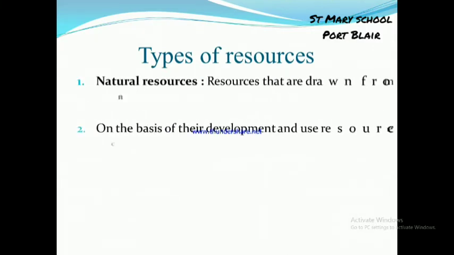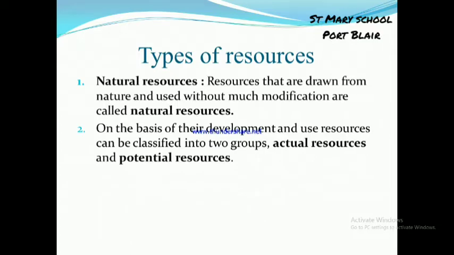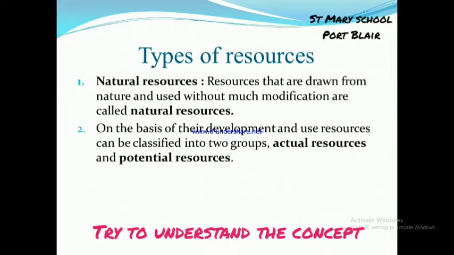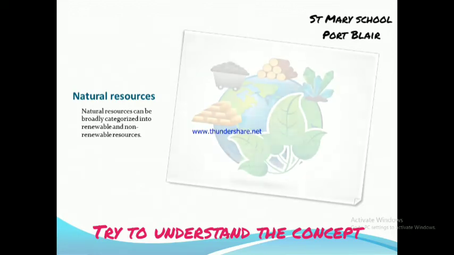Next, types of resources. Natural resources: resources that are drawn from nature and used without much modification are called natural resources. It means whatever we get from nature without much modification and directly implement in our day-to-day life is considered a natural resource. On the basis of their development and uses, resources can be classified into two groups: actual resources and potential resources. Understood?